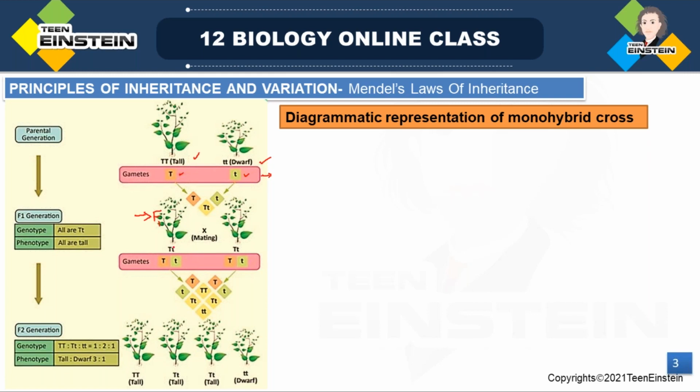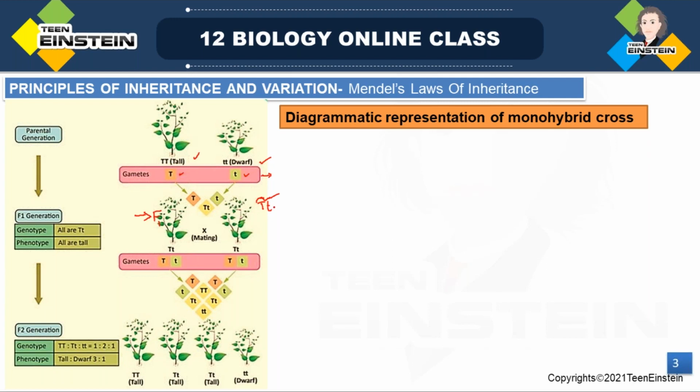Okay, so in these combinations, all these produced tall. In the F1 generation, all showed the capital T, small t combination. See here, only one type of gamete, so all will have the similar combination, right? So this will be the genotype of F1. And phenotypically, all these were tall.